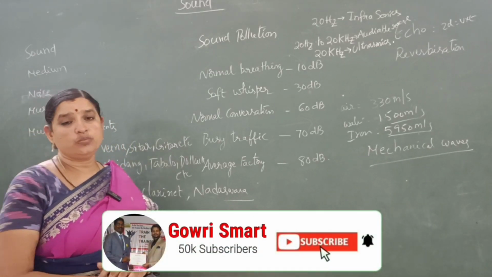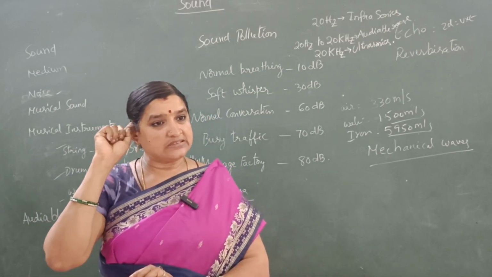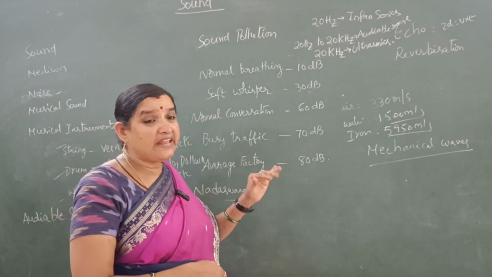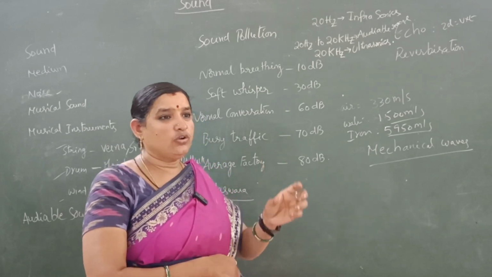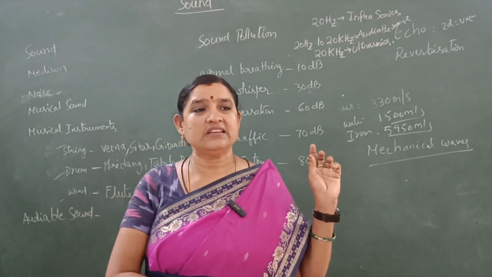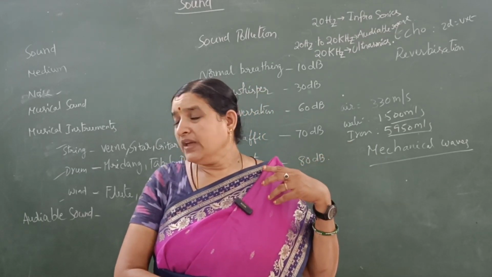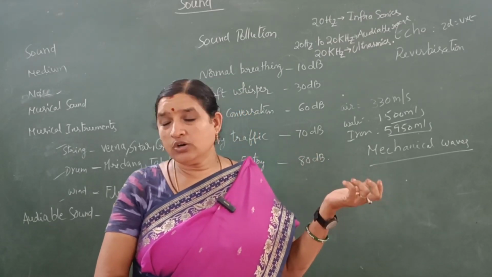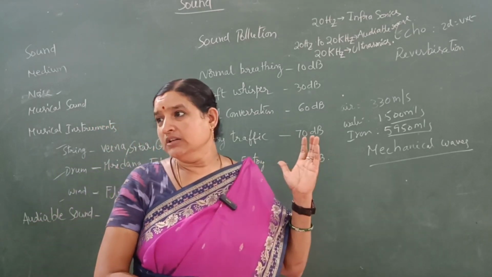The next one is sound pollution. The intensity of sound is measured in decibels. If the sound is more than 80 decibels, that is called sound pollution. Very intense sounds we cannot bear, and we also feel hypertension and headache if we listen to loud sounds. So that is called sound pollution. The unbearable sound is called sound pollution.